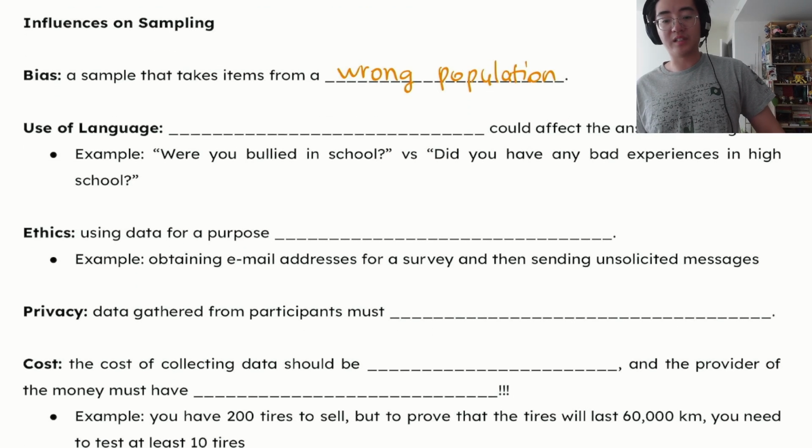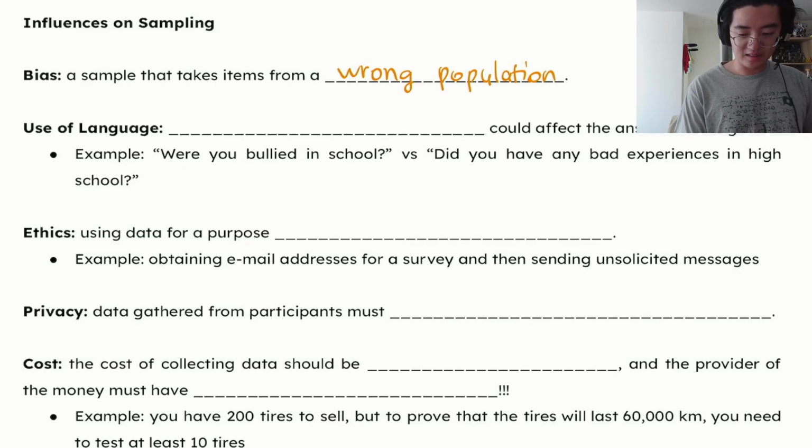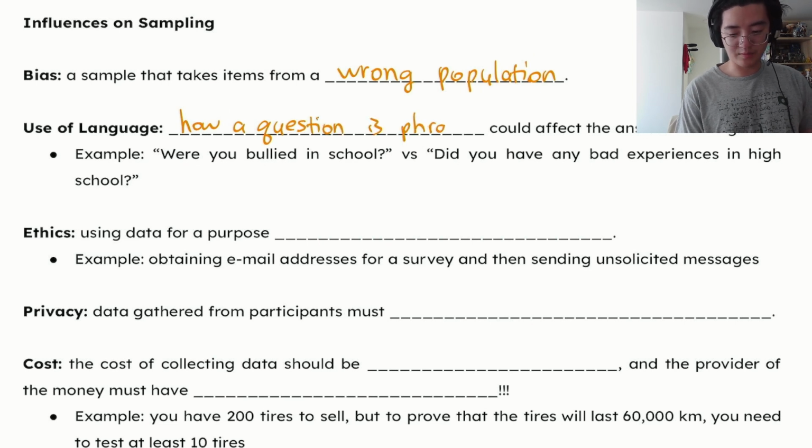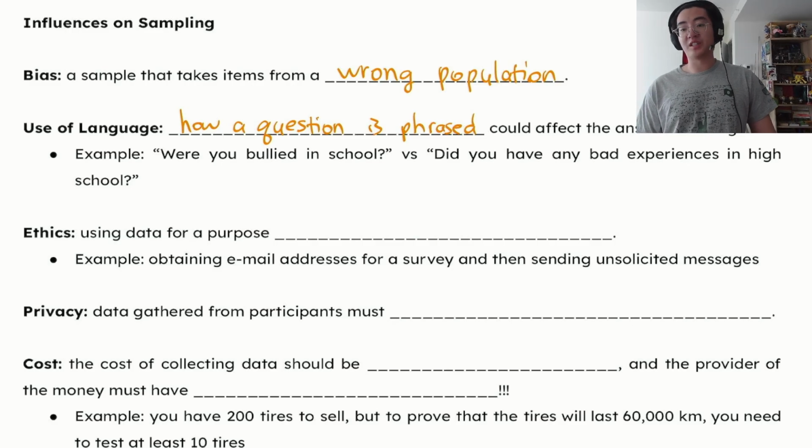The use of language is also very important. It's pretty much just how a question is phrased, because the way we ask a question could affect the answer.